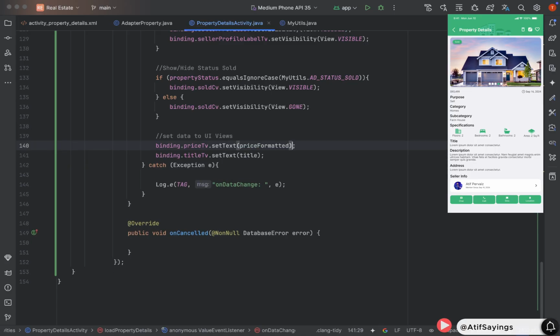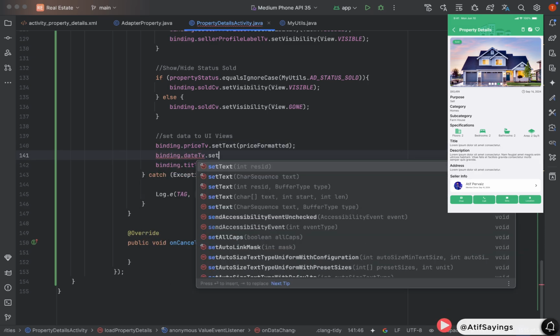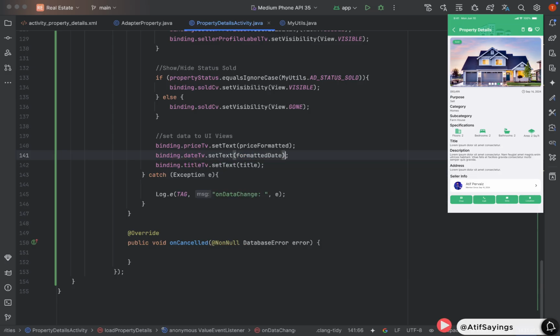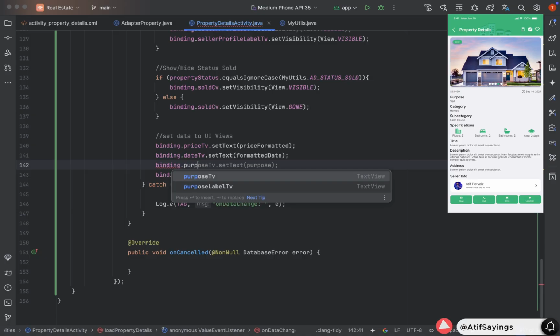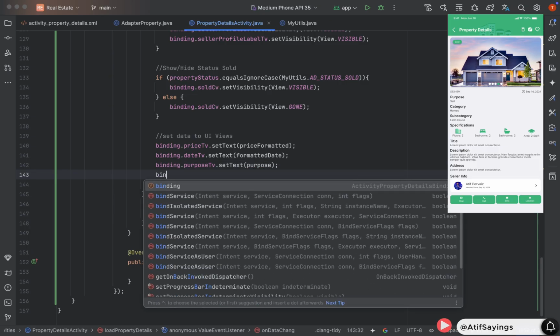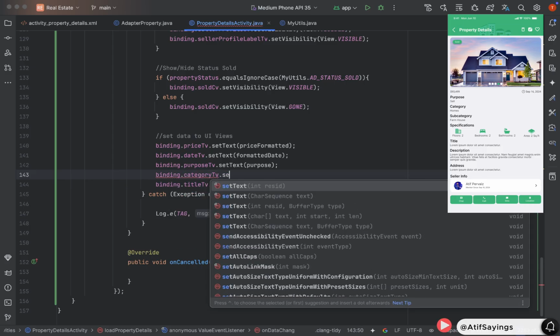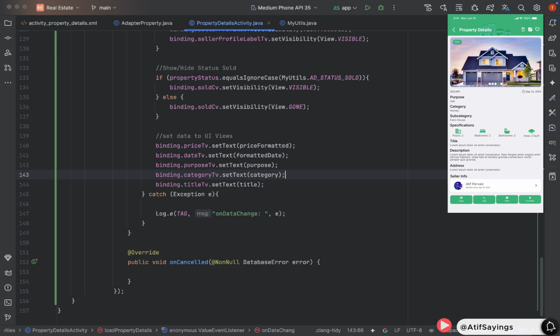After setting the price of the property, we need to show the date of the property when it was published. binding.dateTextView.setText, pass the formatted date as parameter. And now we need to show the property purpose using binding.purposeTextView.setText, pass the purpose of the property. For example, the value will be either buy or rent. Now the next step is to show the property category. binding.categoryTextView.setText, pass the category as parameter.